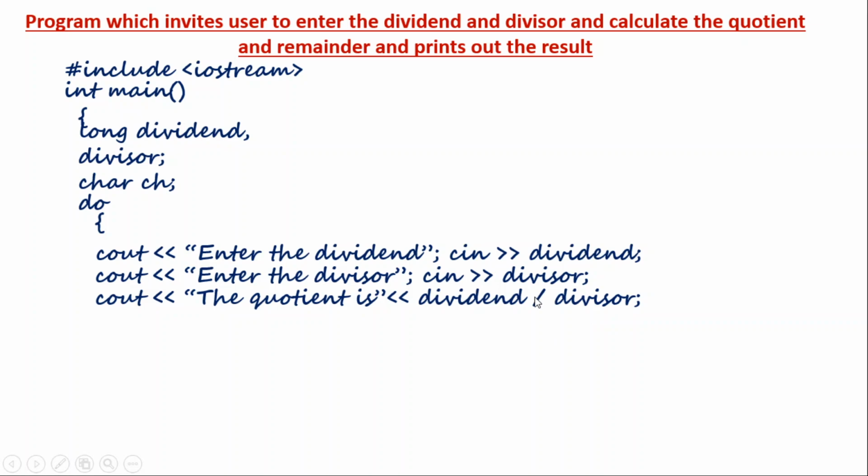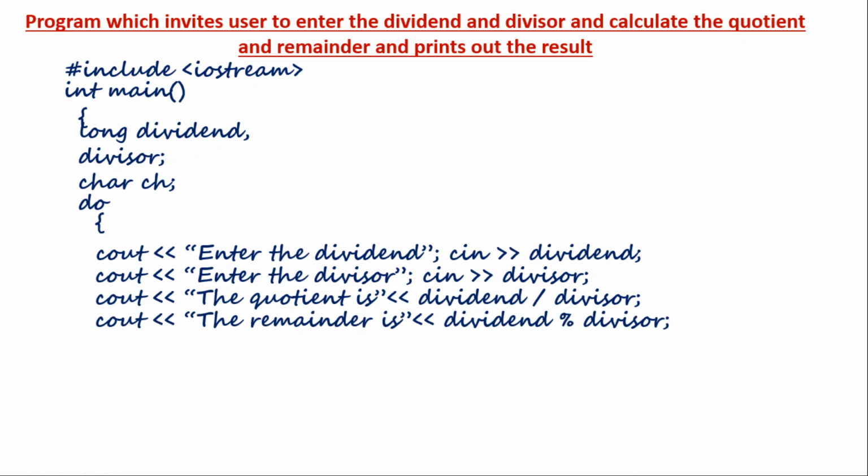Next we have another cout. We have to calculate the remainder, right? So remainder is actually dividend modulus operator divisor. So again, as we did the quotient, here also we did the same thing. Remainder is calculated along with the step to display it. Okay. Now the quotient and remainder are displayed.